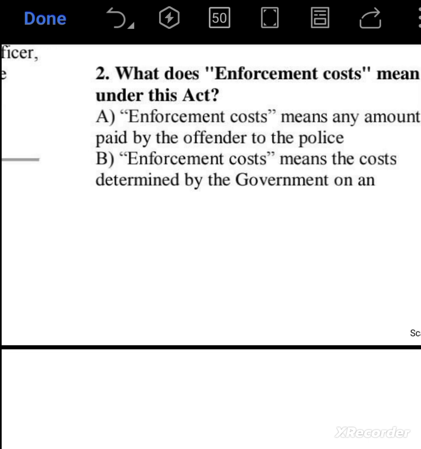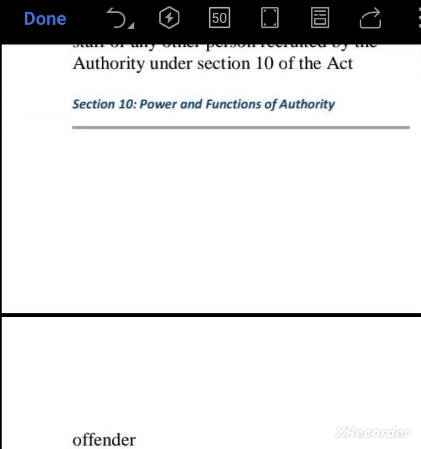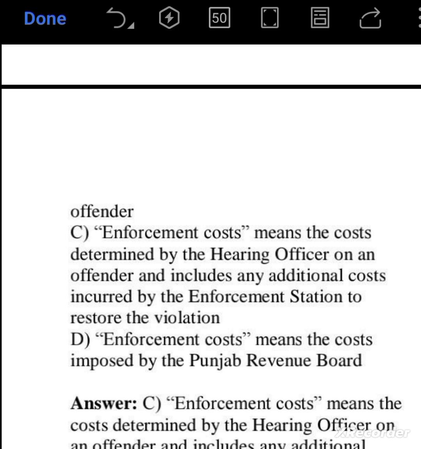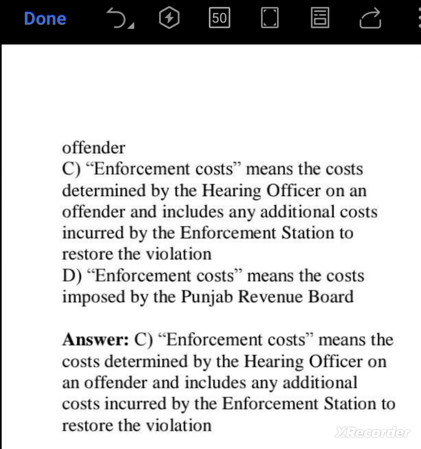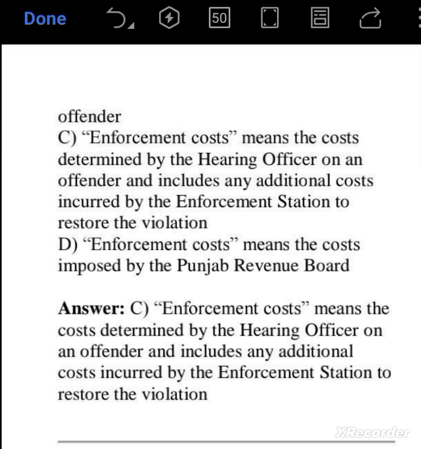Enforcement cost means an amount paid by the cost determined by the hearing officer on an offender and includes any additional cost incurred by the enforcement station to restore the violation. So option C is here correct.